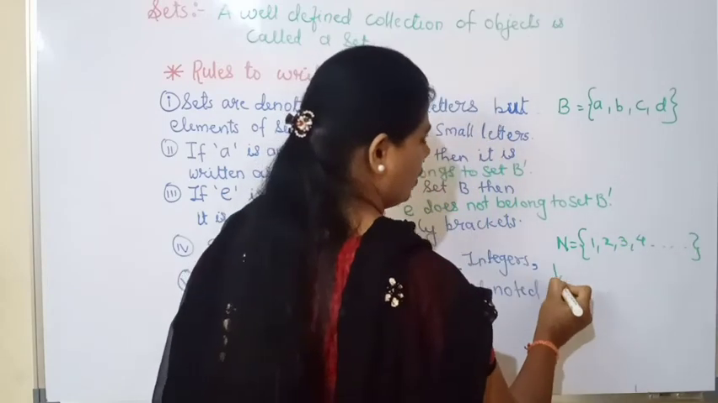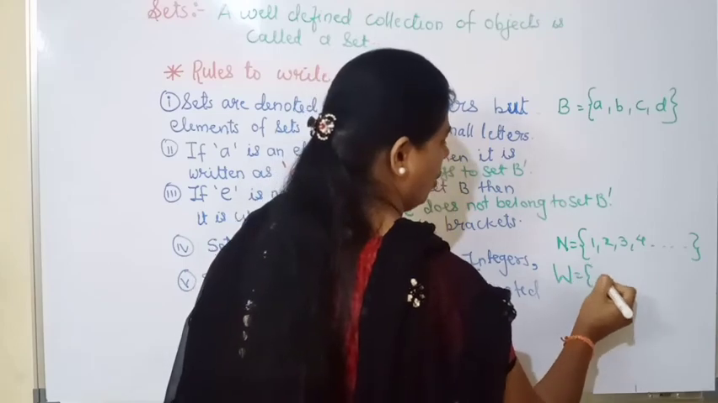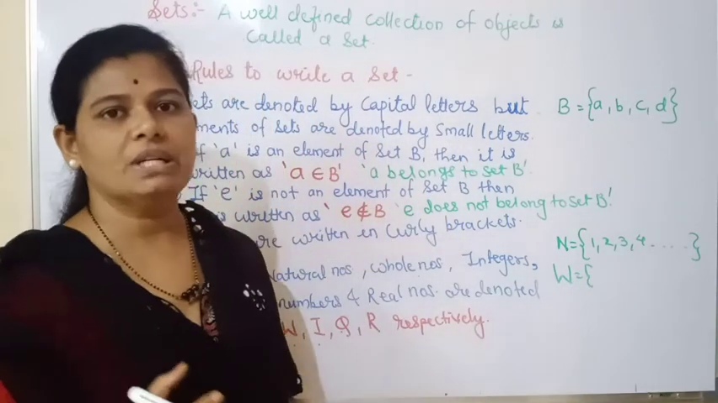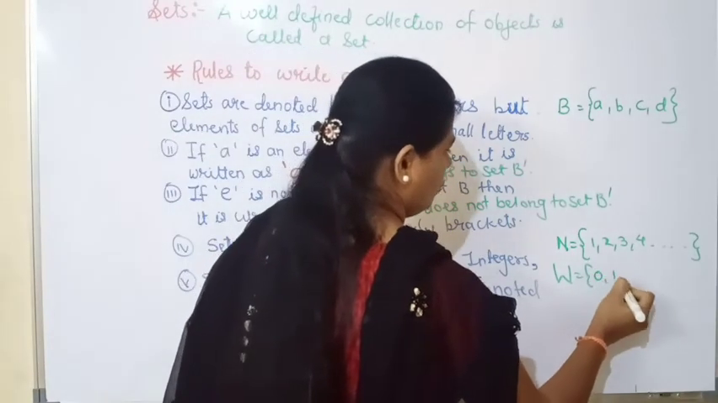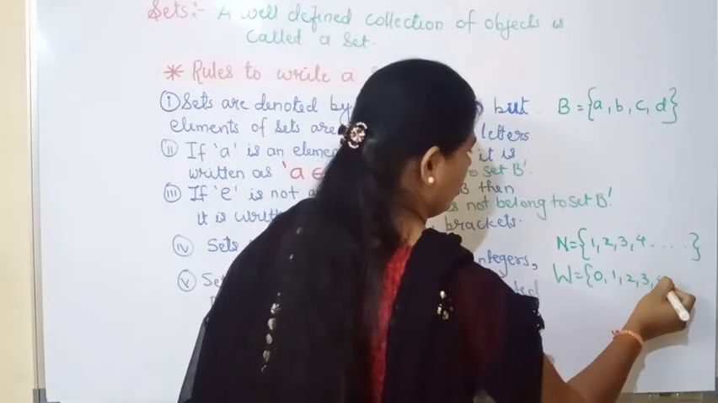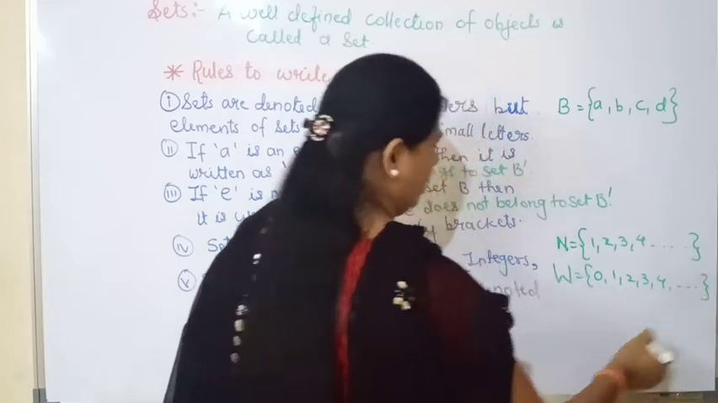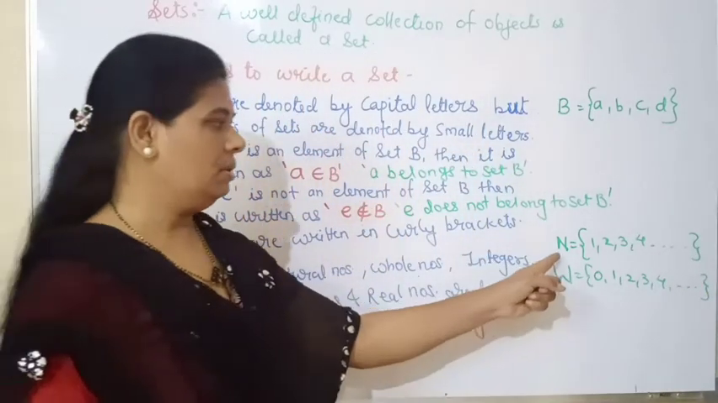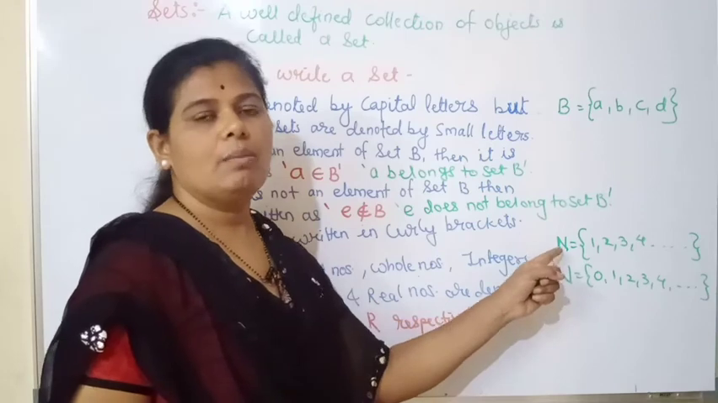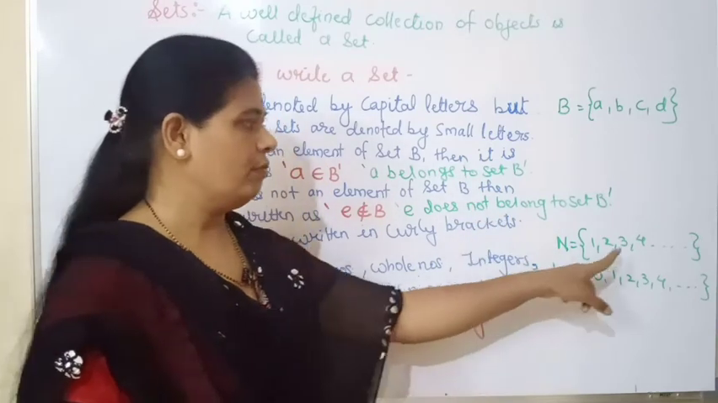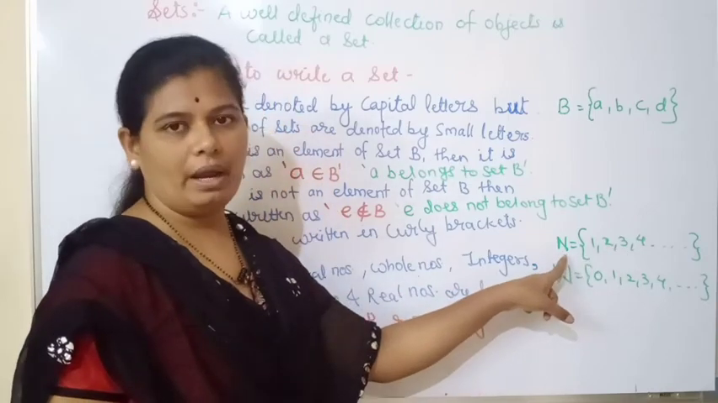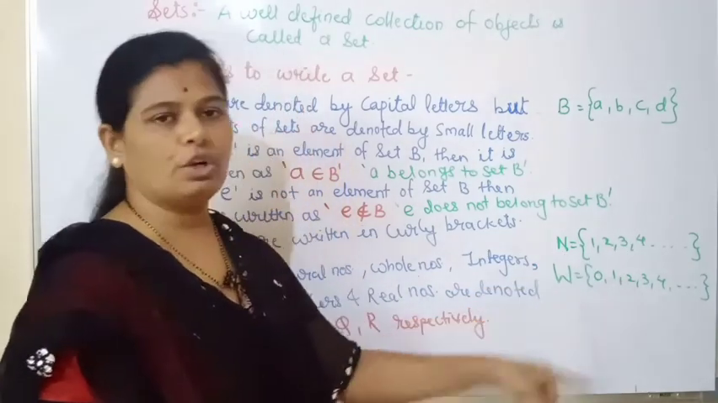Okay, similarly the whole numbers are given as whole numbers, and as all of you know, whole numbers start from 0. So 0, 1, 2, 3, 4 and dot dot dot. In this way you have to mention the proper alphabets, proper naming to the given sets. So the set of natural numbers is denoted by N, the set of whole numbers is denoted by W.